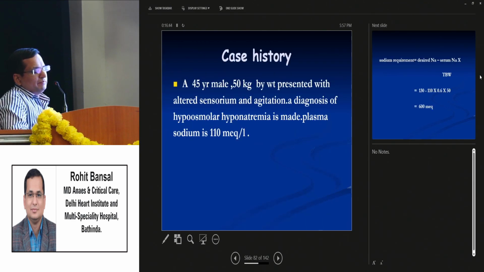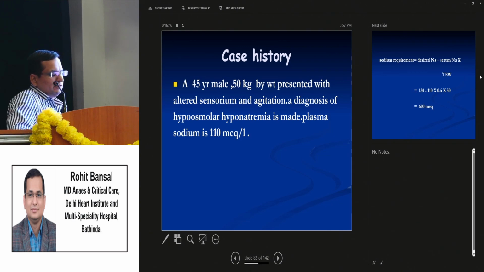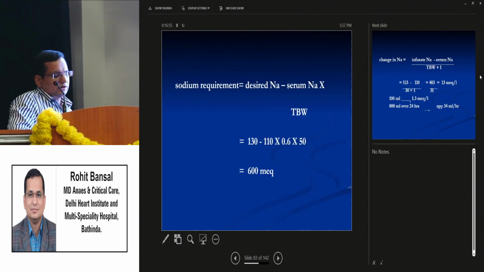A 45-year-old male, 50 kg by weight, presented with altered sensorium and agitation. Diagnosis of hypoosmolar hyponatremia is made. Plasma sodium is 110. First we will calculate the total sodium requirement, and then how much fluid we have to give. Desired sodium minus serum sodium times total body water. Desired sodium is 130. Our patient's sodium is 110, times 0.6 times body weight. That calculates the deficit to be 600 milligrams of sodium in the body.